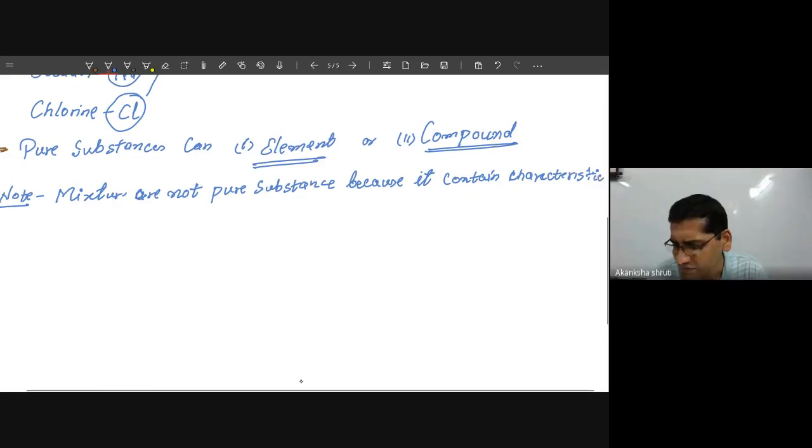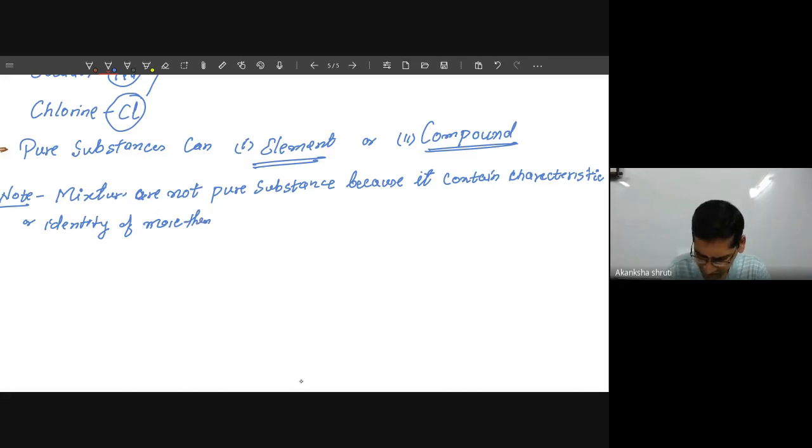Okay, so it contains the characteristic or identity of other substances, more than one kind of substance.